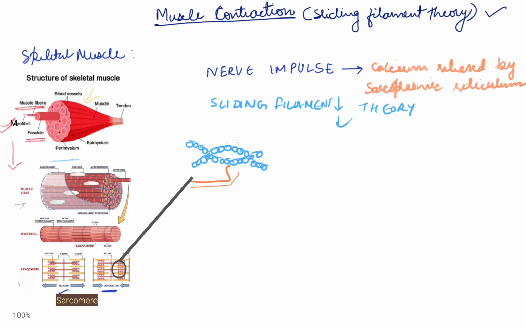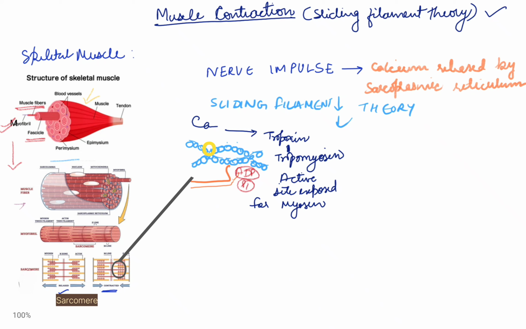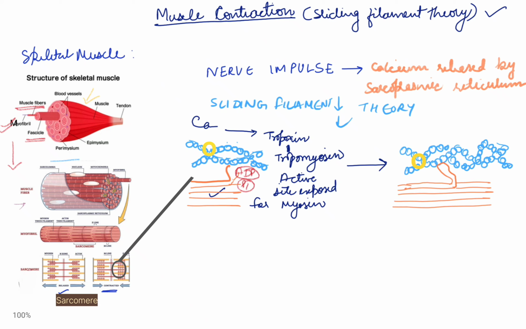Firstly, the ATP binds to myosin. The ATPase enzyme then hydrolyzes the ATP, giving out the ADP and inorganic phosphate, due to which the energy is released. This energy gets stored in the myosin head, due to which the myosin moves to the active site of actin. Now, the calcium that was released by the sarcoplasmic reticulum binds to the troponin at the troponin-tropomyosin complex, which covers the active site of the actin. This binding of calcium exposes the active site of the actin to the myosin head.